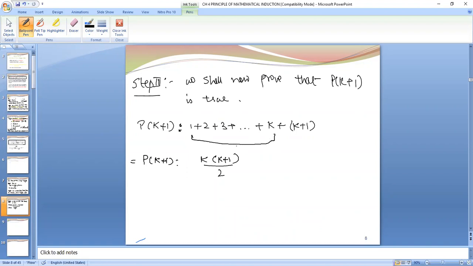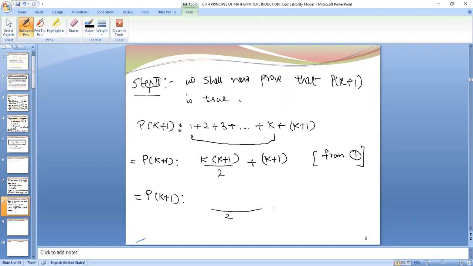This result I am writing from number 1, plus this k plus 1 will be as it is. And I am writing this result from number 1. For the first k terms I have substituted k into k plus 1 upon 2, because we have assumed that the statement is true for pk. Plus k plus 1 we have written as it is. Now we will solve it and we will check what we are getting.